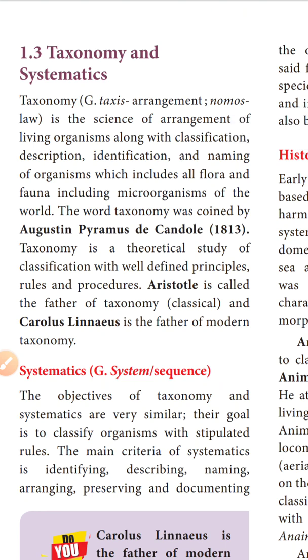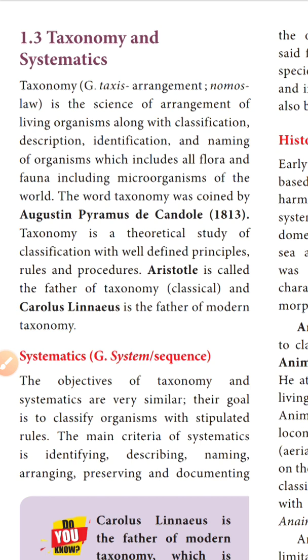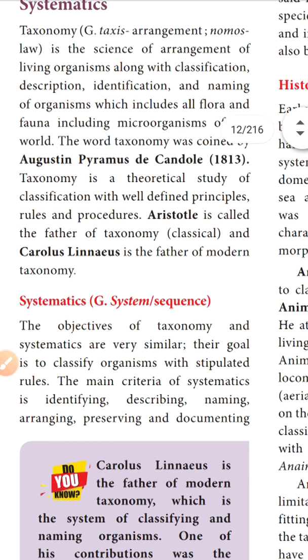What is taxonomy? Taxonomy means arrangement of the living organism. Already you know. So taxonomy, taxis is arrangement, nomos means law. Science of arrangement of the living organism, along with classification, description, identification and naming of organisms, which include all flora and fauna. Flora is the flowers, fauna is the animals. Commonly, flora is the study about the plants, but fauna is the study about the animals.